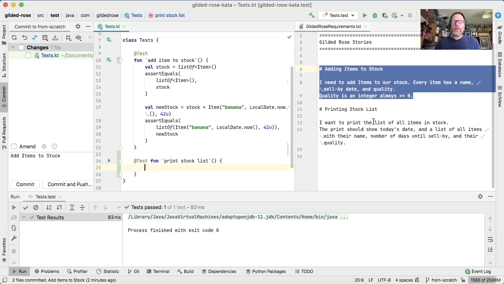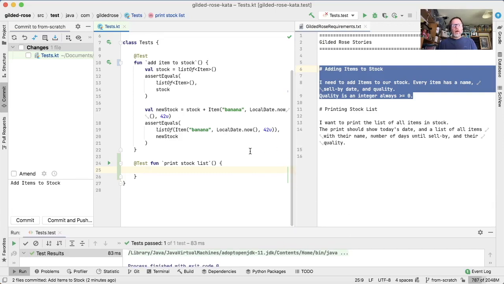We now go and read this story. I want to print the list of all items in stock. The print should show today's date and a list of all items with their name, number of days until sell by, and their quality. Okay, so the print should show today's date. Easiest thing to start with here always is to start with empty things. That'll make our lives a bit easier. So we're going to say print empty stock list is one test. What does an empty stock list look like? Well, we have one over here, so let's take that down here.